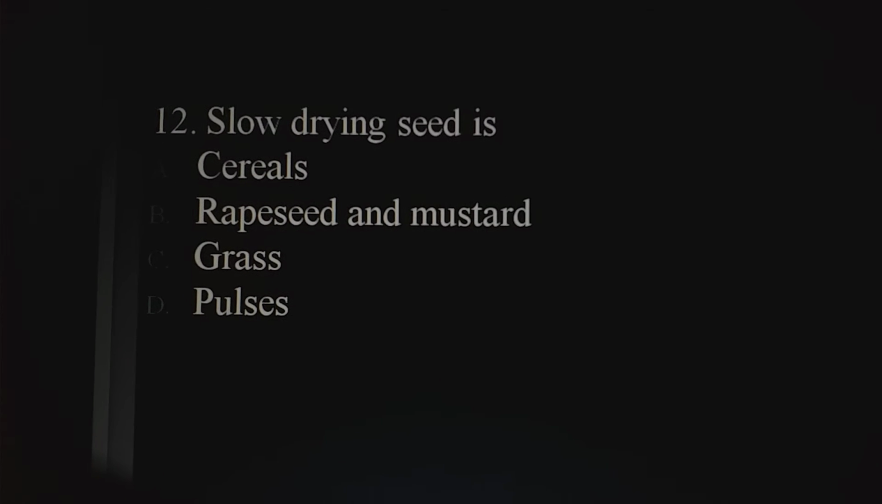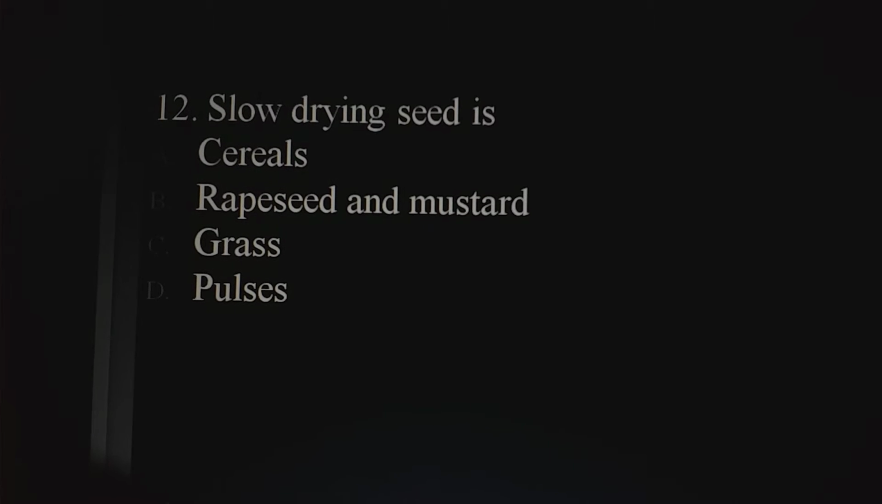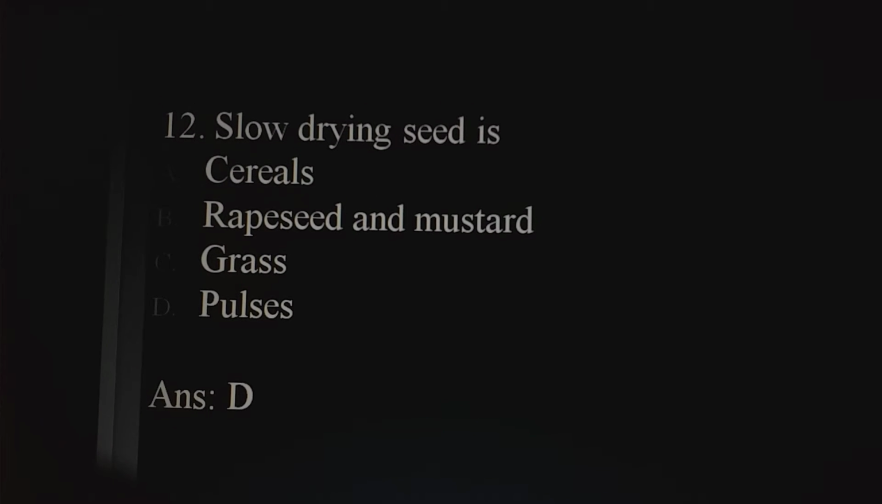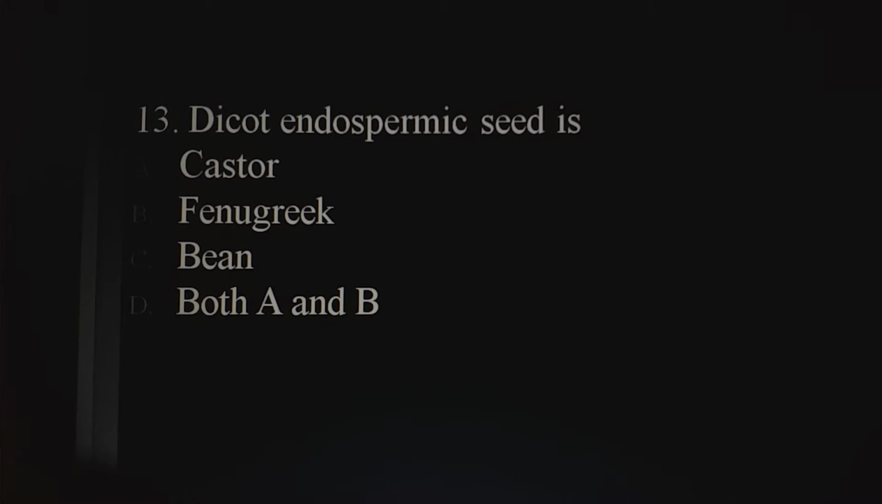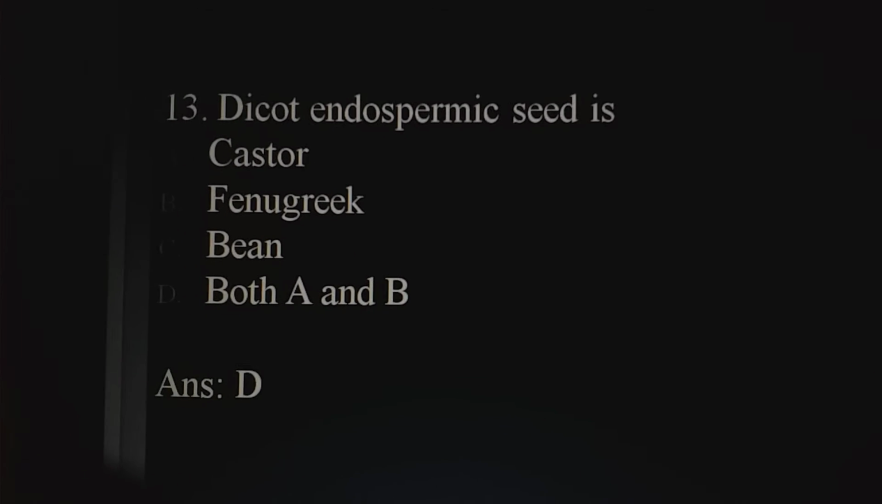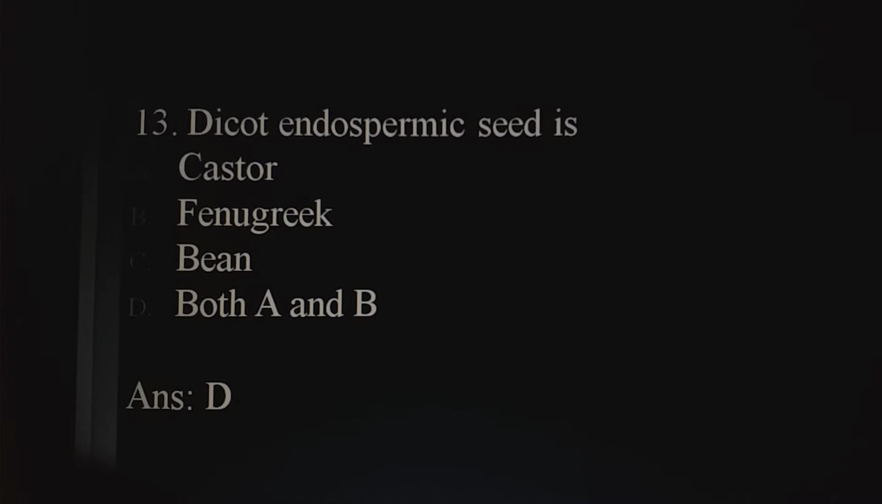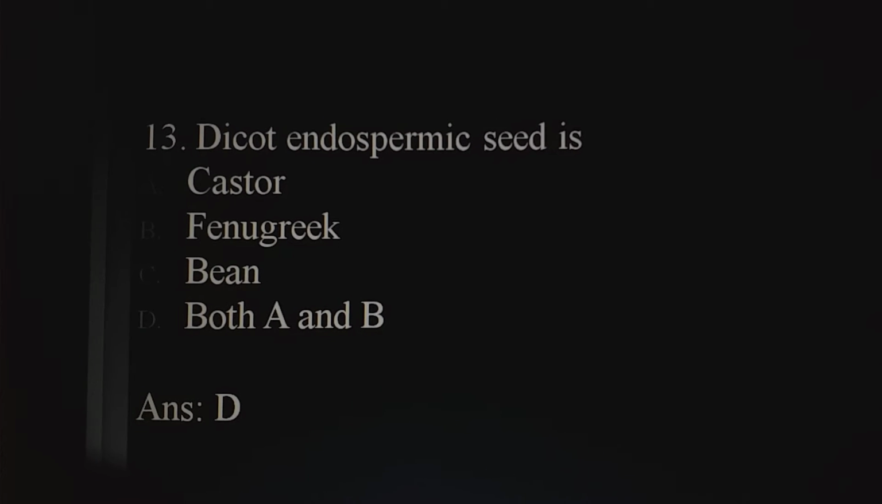Slow drying seed is dash: cereals, rapeseed and mustard, grass, pulses. So the answer here is pulses. Dicot endospermic seed is castor, fenugreek, bean, both A and B. Answer here is both A and B, that is castor and fenugreek are dicot endospermic seeds.